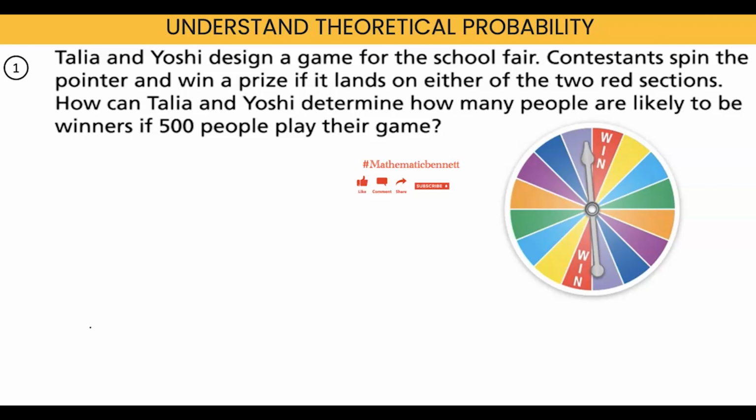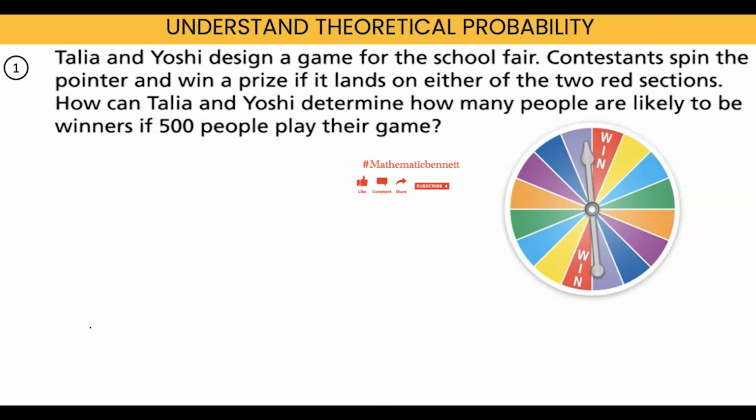So Talia and Yushi design a game for the school fair. Contestants spin the spinner and win a prize if it lands on either of the two red sections. How can Talia and Yushi determine how many people are likely to be winners if 500 people play their game?